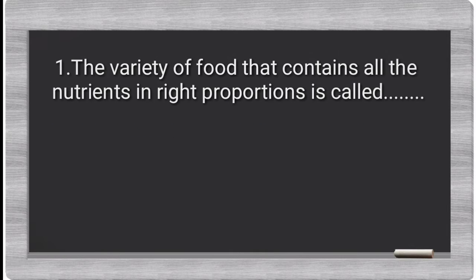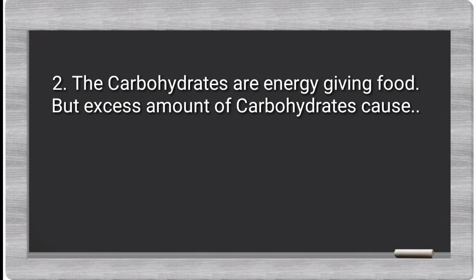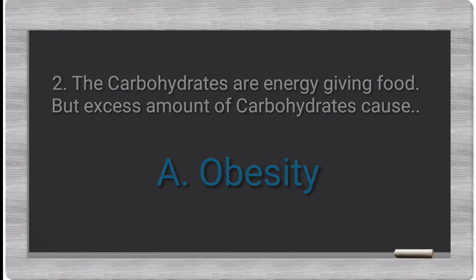Students, first question. The variety of food that contains all the nutrients in right proportions is called balanced diet. The carbohydrates are energy giving food, but excess amount of carbohydrates cause obesity.